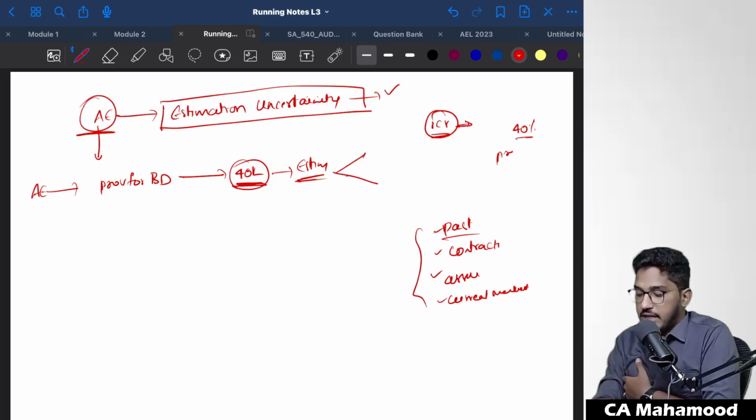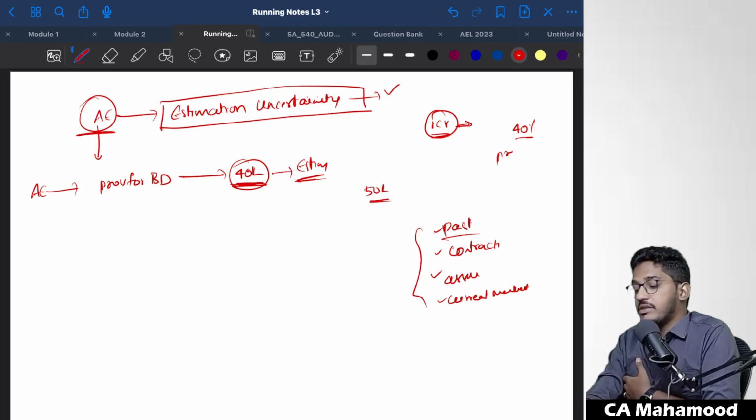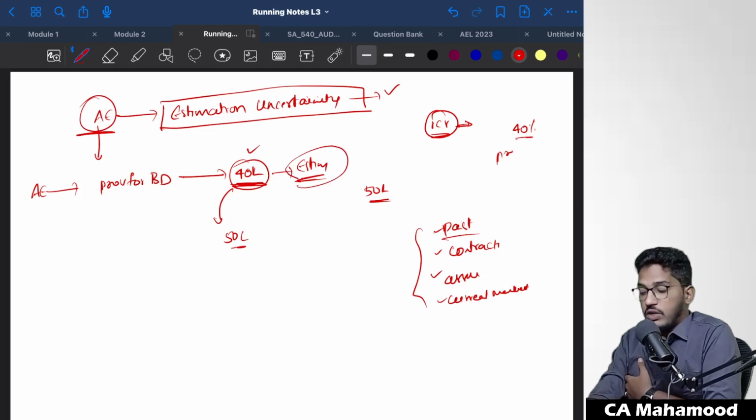For example, I have created a provision for 40 lakhs. Next year, the debtor actually goes bankrupt, his assets are transferred to the official liquidator, and the management is able to realize only 50 lakh rupees. That means they created a provision of 40 lakhs, but the actual loss was 50 lakh rupees. Whatever estimation you have done has gone wrong.